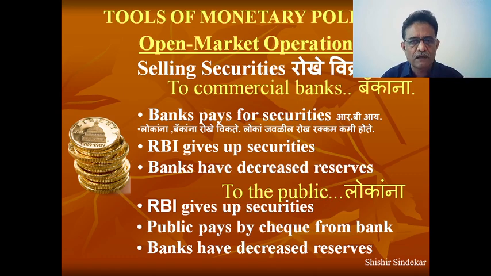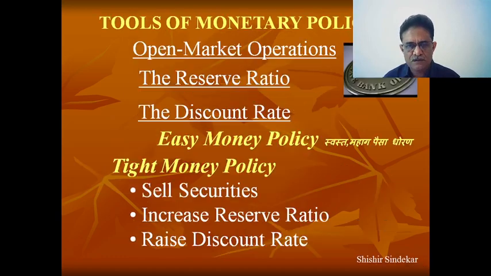People can also purchase these securities from the RBI. So RBI sells these securities to the public. The public pays in cash or by checks to the bank, and banks can again deposit it with the RBI. In this way, the banks have decreased reserves and people do not have sufficient money. So in this way, the liquidity or excessive money supply can be controlled with the selling of these securities.